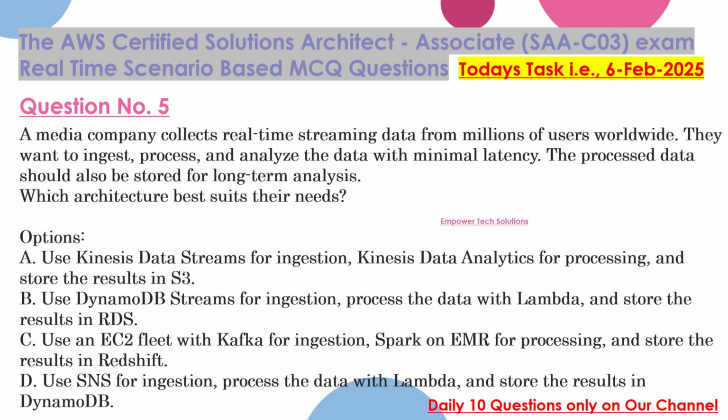Options: A. Use Kinesis data streams for ingestion, Kinesis data analytics for processing, and store the results in S3. B. Use DynamoDB streams for ingestion, process the data with Lambda, and store the results in RDS. C. Use an EC2 fleet with Kafka for ingestion, Spark on EMR for processing, and store the results in Redshift. D. Use SNS for ingestion, process the data with Lambda, and store the results in DynamoDB.